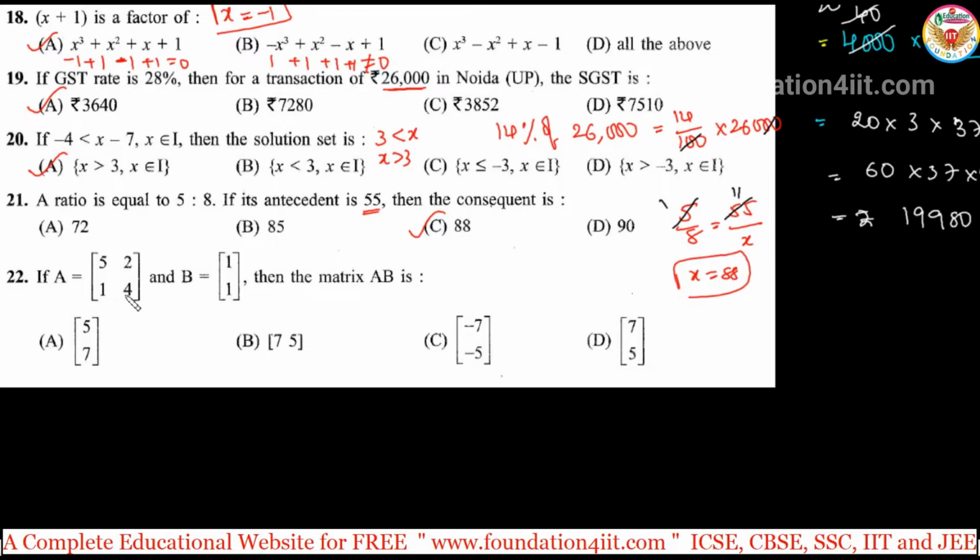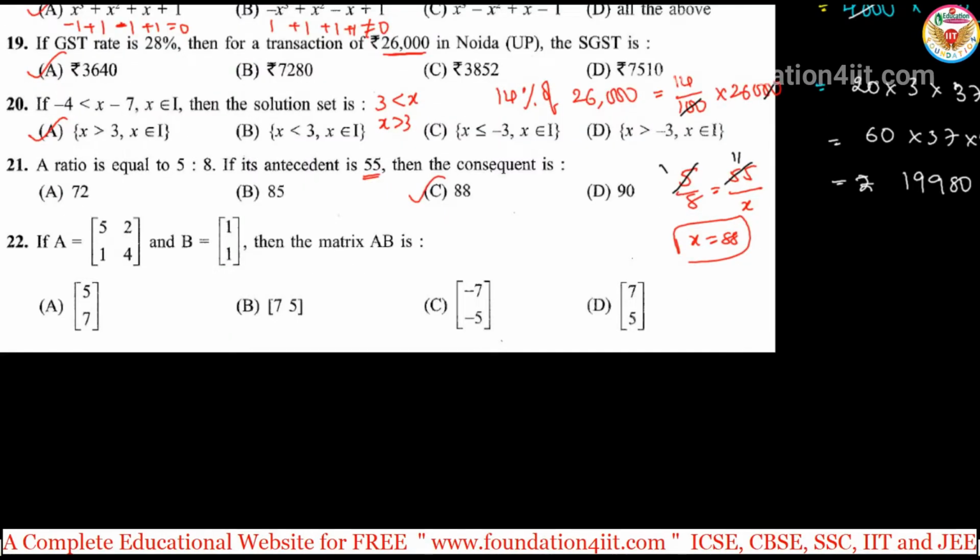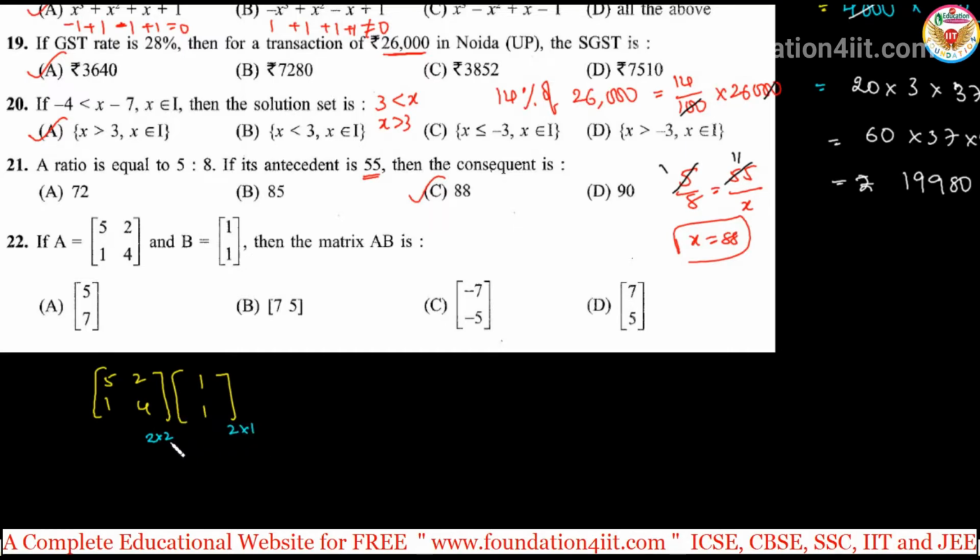Simplify this one. And next, if A is [5 2; 1 4], B is [1; 1], then the matrix AB. Matrix multiplication. Only one column is there. If you check the order, this is 2 by 2, 2 rows, 2 columns, and this is 2 rows, 1 column. So the middle two are the same. Matrix multiplication is possible. So the result will come again 2 by 1.